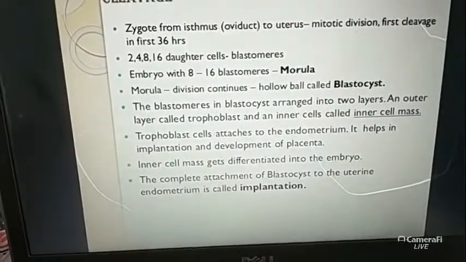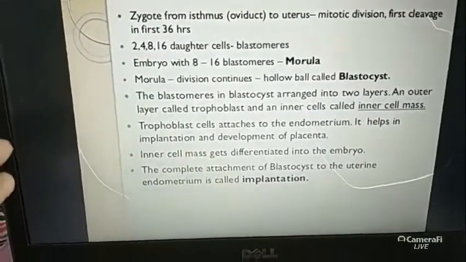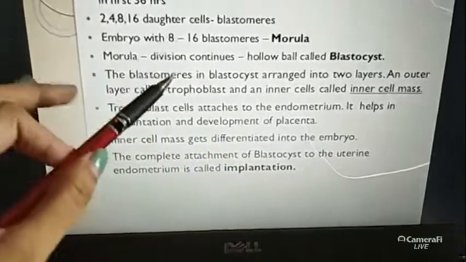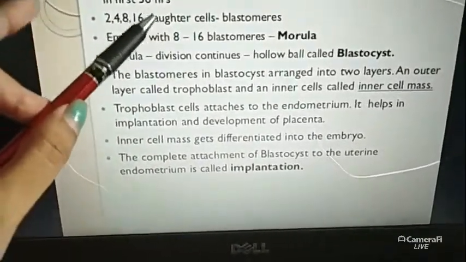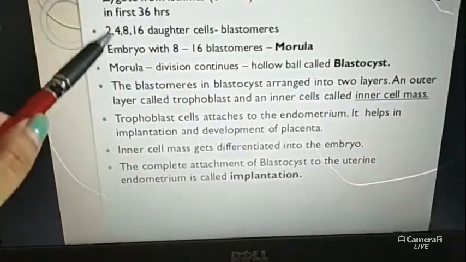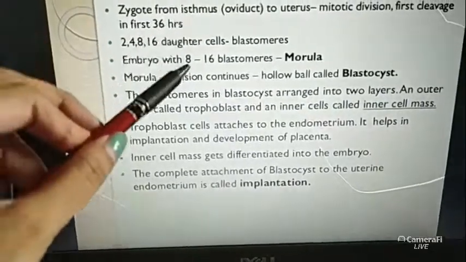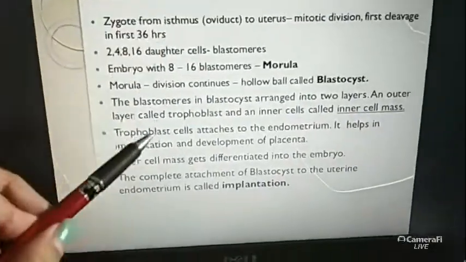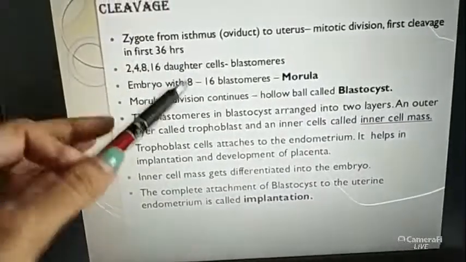Seema, you have written where morula takes place? This morula takes place in the fallopian tube. Actually, morula is the name of the stage when the embryo contains 8 to 16 cells, after the mitotic division, when the embryo's cell number has increased.